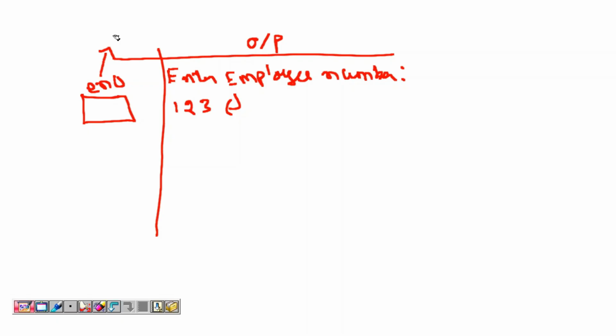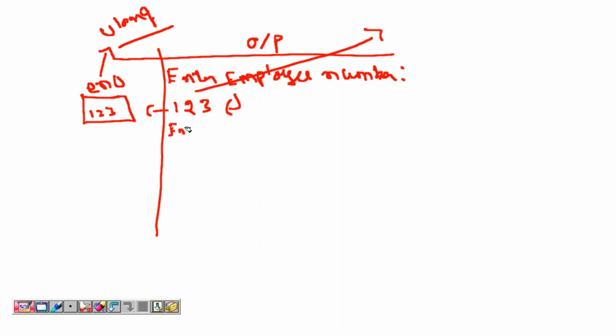ENO data type is what? Employee number should be... or can it contain string, can it contain characters too? No, it is not like that. We are assuming that employee numbers are only numerical data in our company. Then it is fine, sir. ULong, sir. But how can you say int? We discussed that, right? ULong. 1, 2, 3.